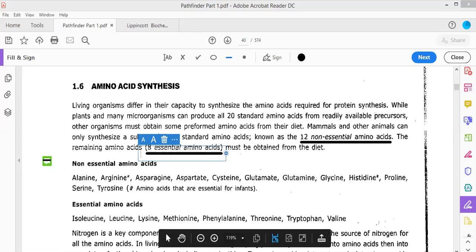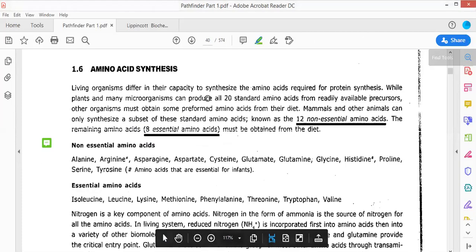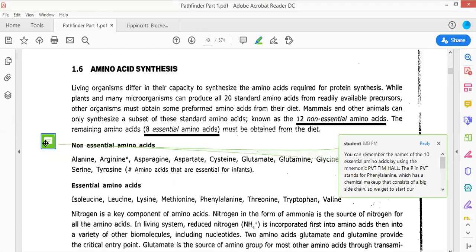But how to remember them? The essential and non-essential amino acids can be effectively remembered by studying a trick. You can remember the names of the 10 essential amino acids by using the trick PVT Tim Hall never argues.